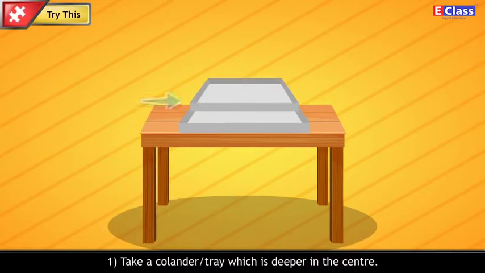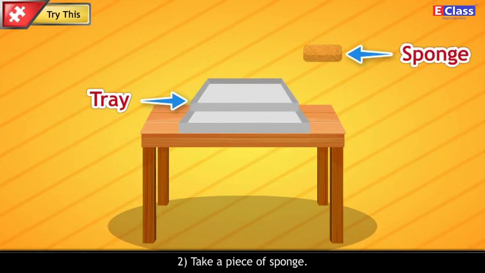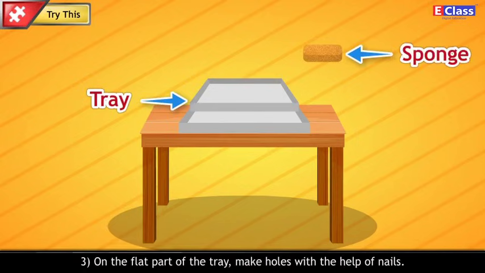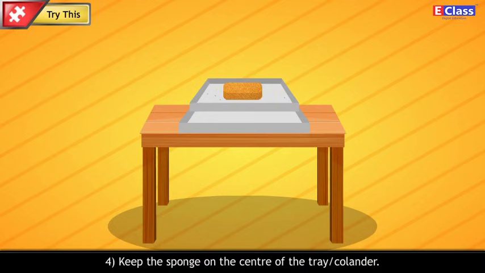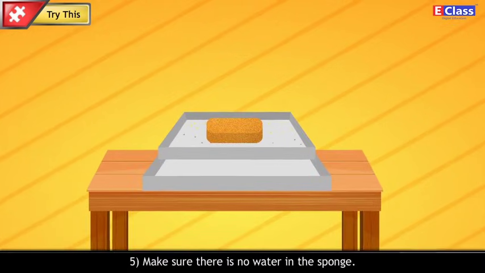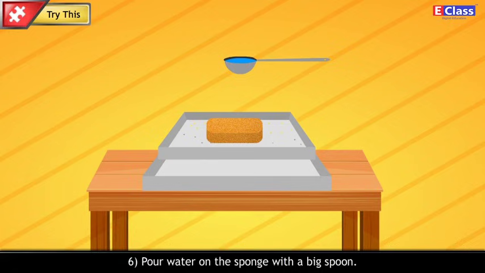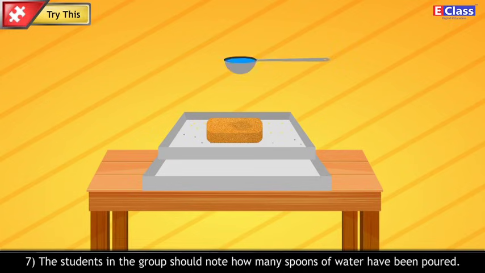Take a colander or tray which is deeper in the center. Take a piece of sponge. On the flat part of the tray, make holes with the help of nails. Keep the sponge on the center of the tray or colander. Make sure there is no water in the sponge. Pour water on the sponge with a big spoon. The students in the group should note how many spoons of water have been poured.